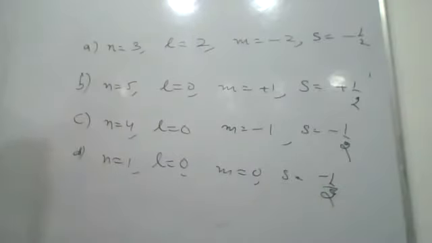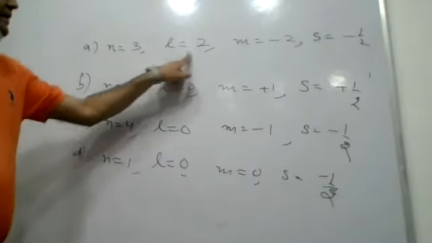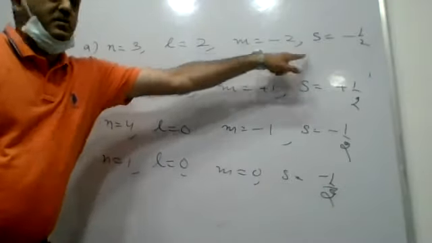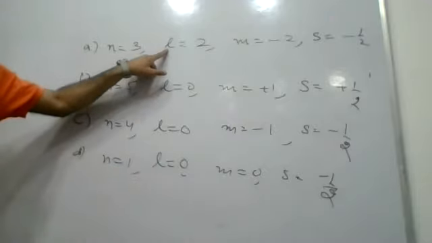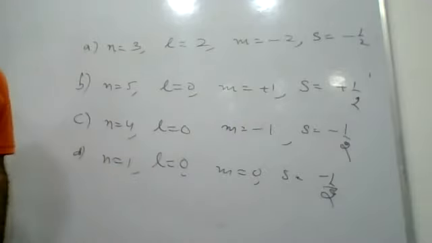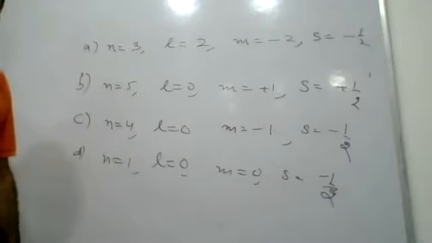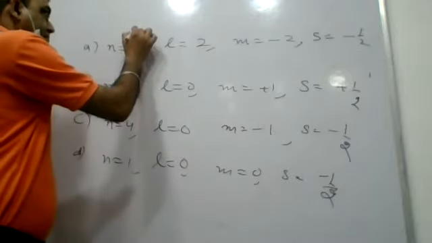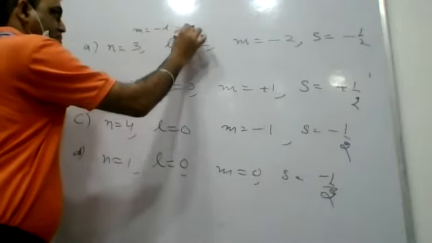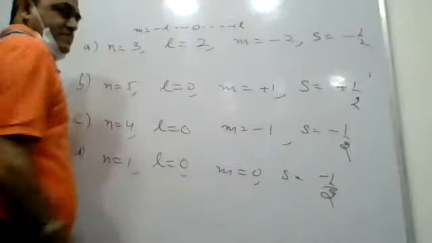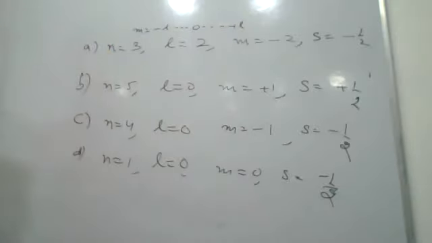So as per the syllabus, you can clearly see the value of l is a set of integers starting from 0 going up to n minus 1. The value of m ranges from minus l to 0 to plus l, a set of integers. s can have the value plus half and minus half.